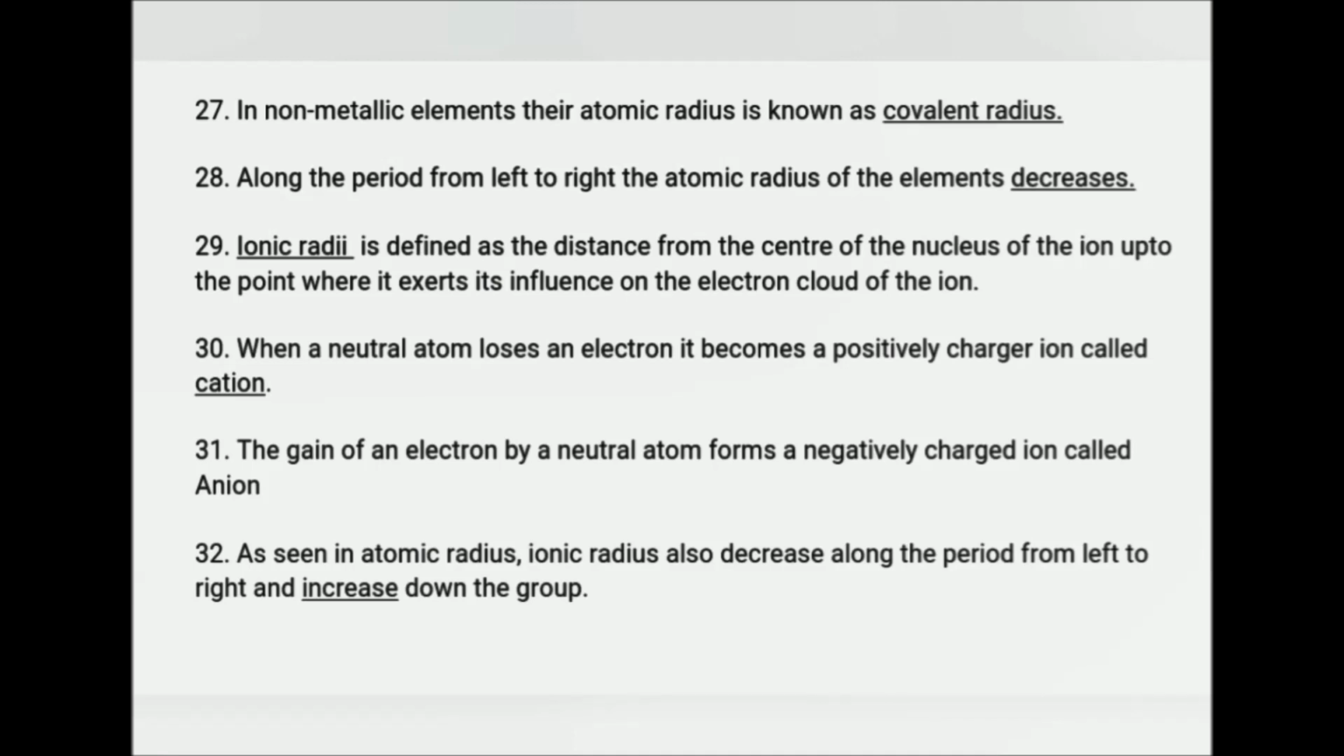When a neutral atom loses an electron and becomes a positively charged ion, it is called a cation. The gain of an electron by a neutral atom forms a negatively charged ion called an anion. As seen in atomic radius, ionic radius also decreases along the period from left to right and increases down the group.